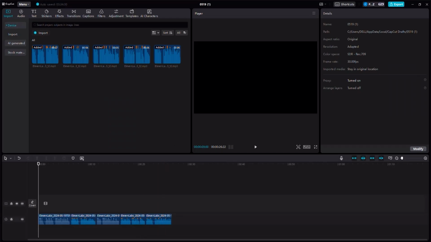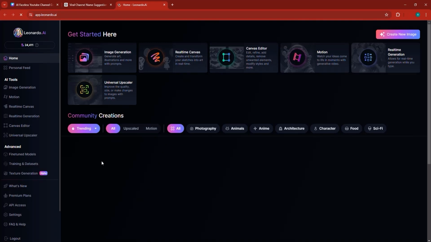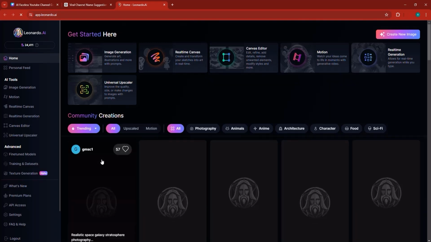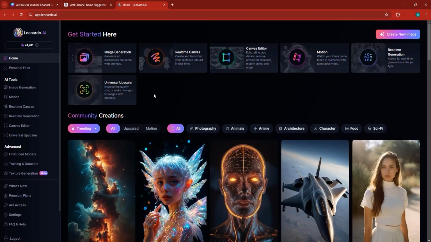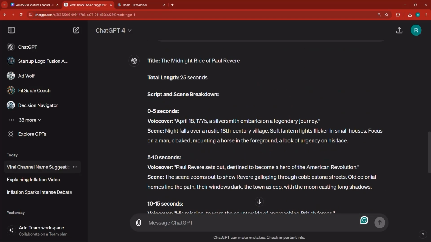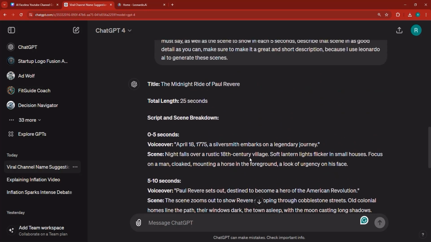You can create a short video with images. I'm going to do it with motion, but that's pretty much because I have the pro plan of this software, but you don't have to have the pro plan of this software if you don't want to. And we're going to use these descriptions here to turn these scenes into reality. And so that's that for this particular video right here. And I will definitely see you in the next.